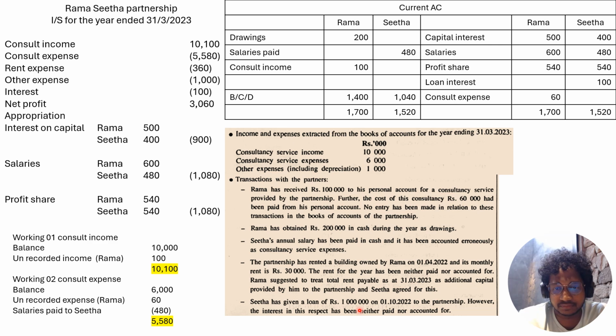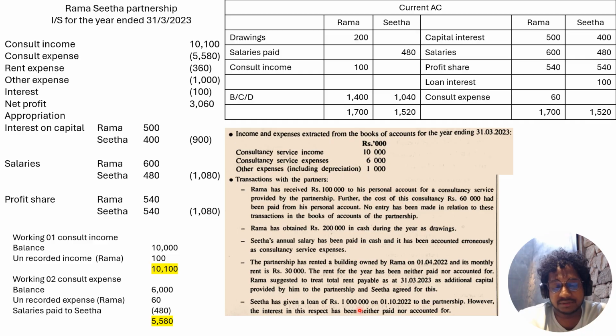Sorry, in the agreement, they are asking to pay 20% interest for additional loans, right? But if there is no statement regarding loans in the agreement, then you have to follow the 1890 Partnership Act. But in this case, it's given in the agreement, 20%.